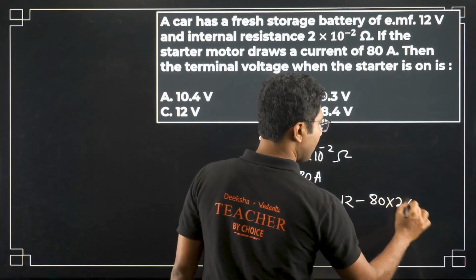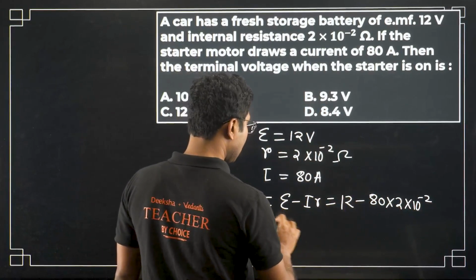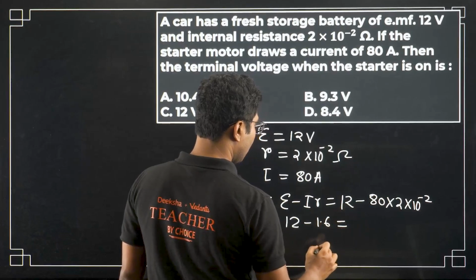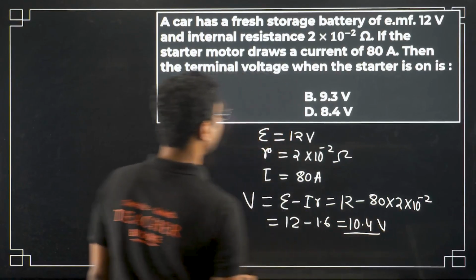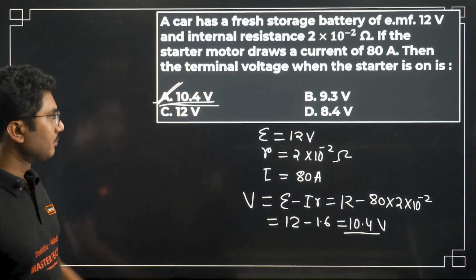80 into 2 into 10 to the power of minus 2, so it will be 1.6. So 12 minus 1.6 is 10.4. Okay, 10.4 volt. So the correct answer is option A, 10.4 volt, right?